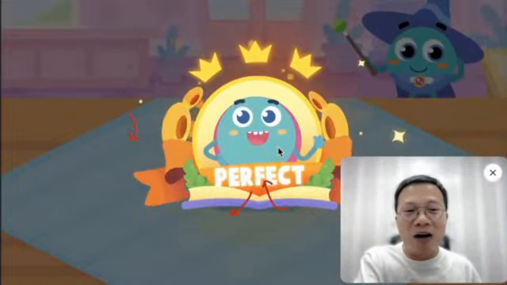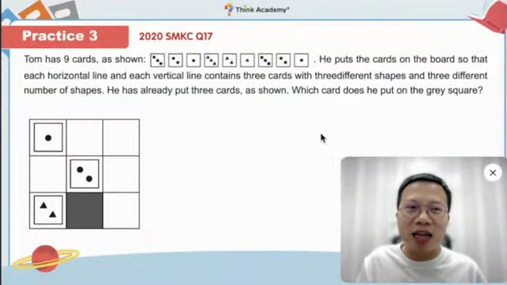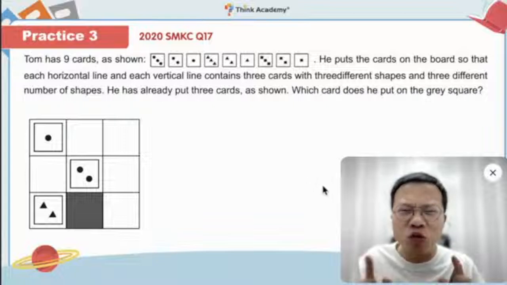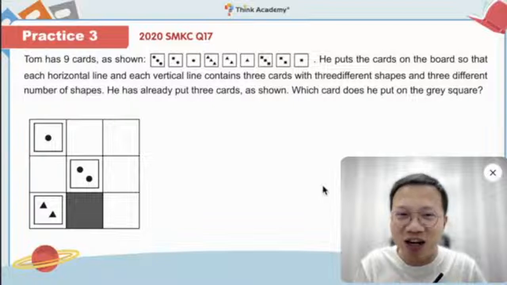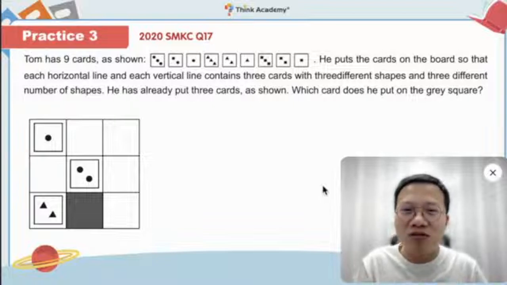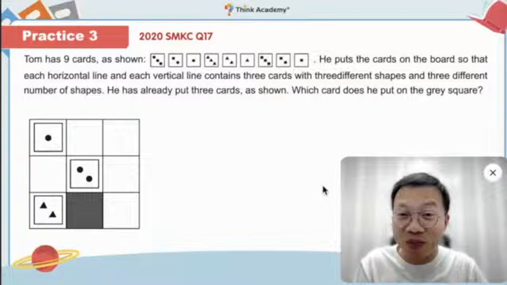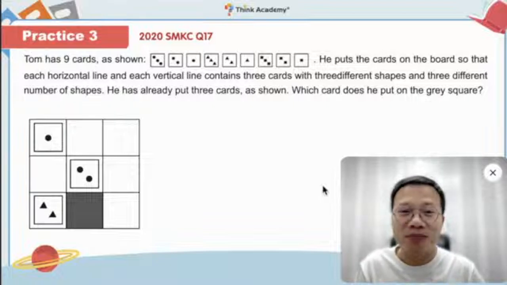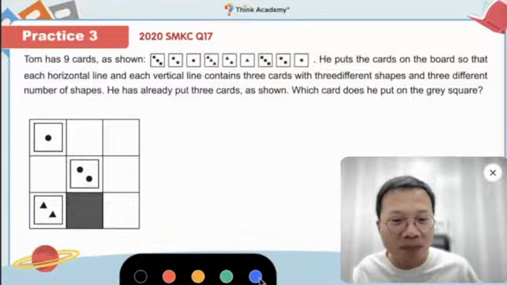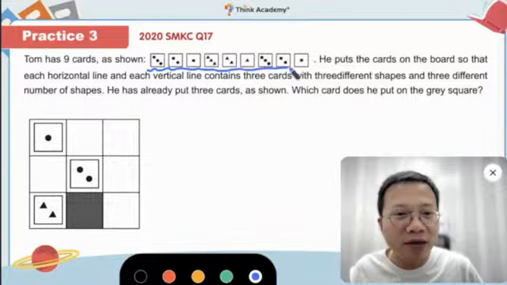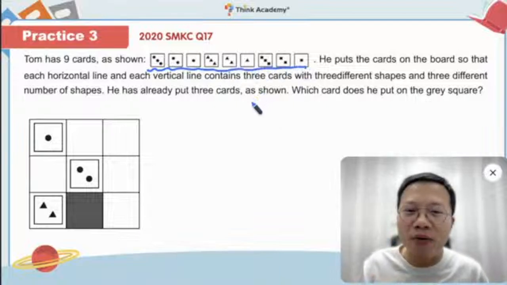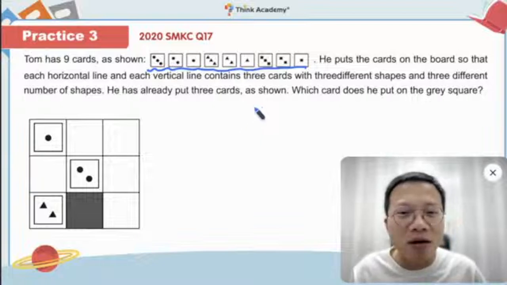And now, finally, let's continue with the last challenge for today. This one is really, really challenging. The question is a little bit long, so I hope you can be patient, read, and really follow the instructions. Now let's take a look. Tom has 9 cards as shown here. Here we have 3, 2, 1, 3, 2, 1. Everybody, can you notice something about the shape?